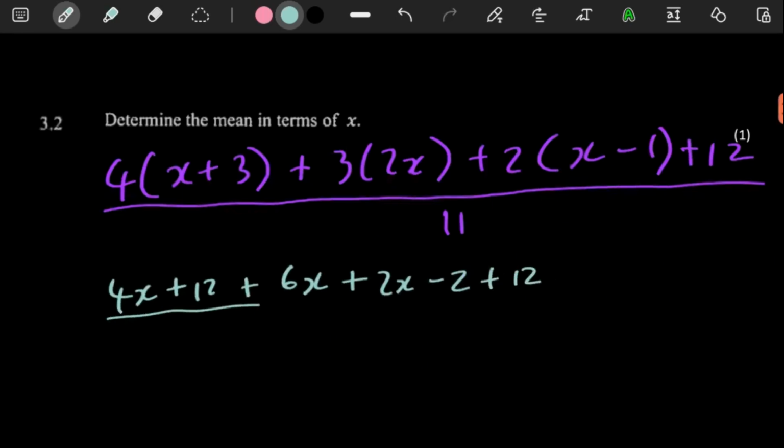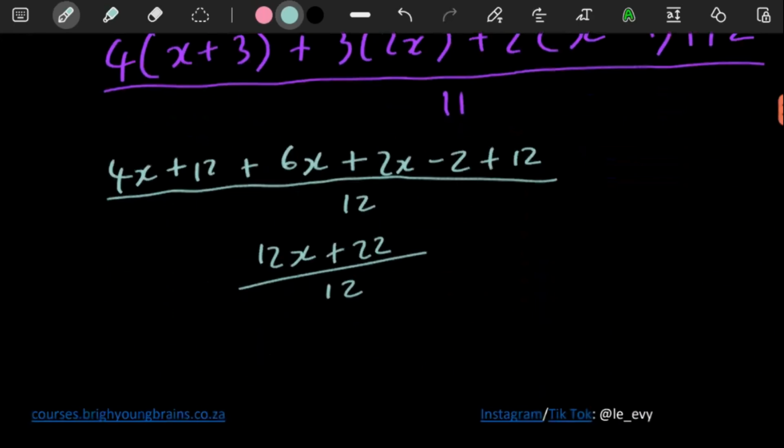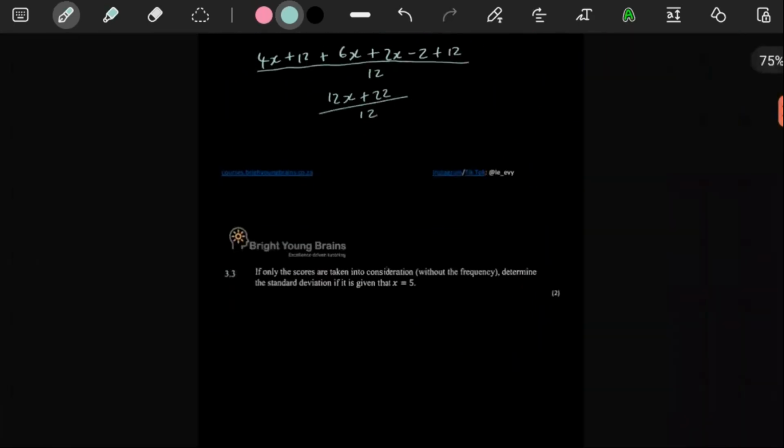And then what do we have here? So this is 4, right? Plus 6, which is 10, plus 2, which is 12. And then here we have 12 plus 12 is 24 minus 2. And that gives you 22 over 12. So I think we can leave it like this. Yeah, let's just move on.